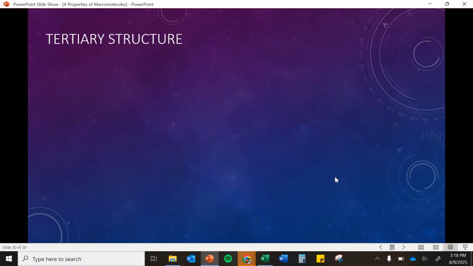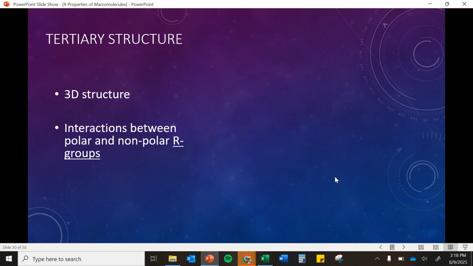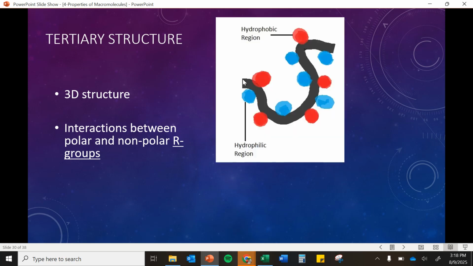The tertiary structure is one of our really important structures. This is the 3D structure that's going to determine the function of that protein, and it is determined by the interactions of those polar and nonpolar R groups. So this is probably the most important for the folding of our protein. Here is an example. We have that string of our backbone, like NCC, NCC, and then these little circles are representing the R groups attached to it. Here we have red representing hydrophobic regions and blue representing hydrophilic R groups. Because of that, this is what's going to drive the folding of our protein to fold it properly.